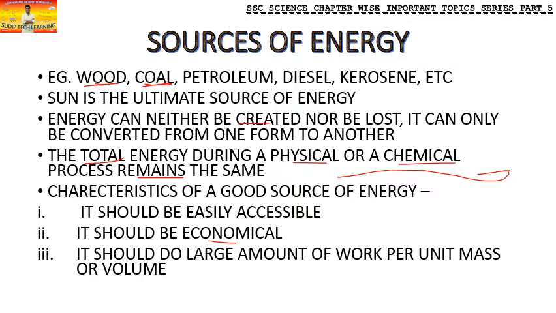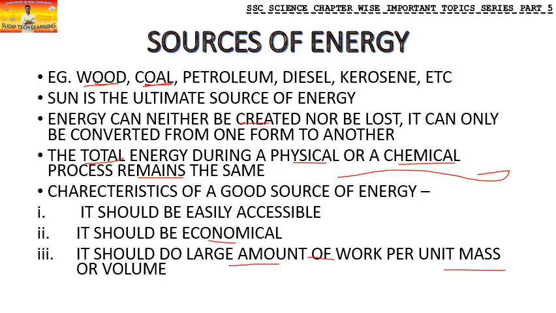Third thing, it should be doing a large amount of work per unit mass or volume. If you have 10 kg of coal and it is not giving you enough energy, then it is not a good source. But if you have just 1 kg of wood, say suppose, and it is giving you an abundance of energy, then that becomes a good source of energy. Now you understand the difference, how it is doing a large amount of work per unit mass.